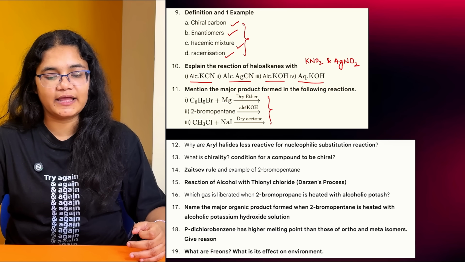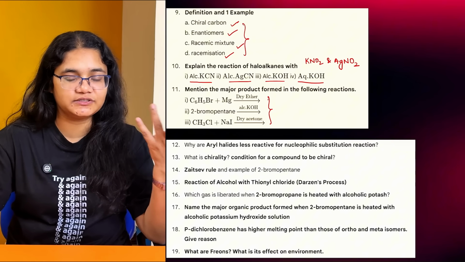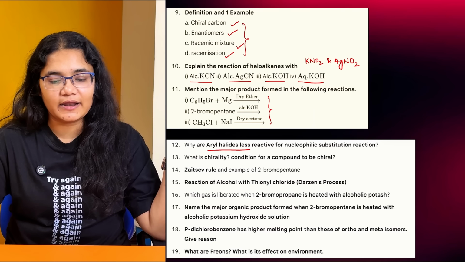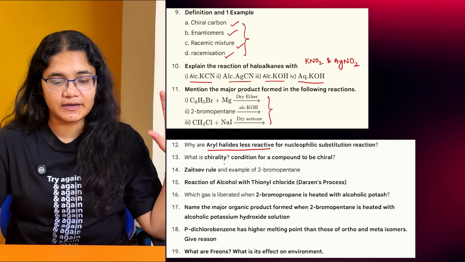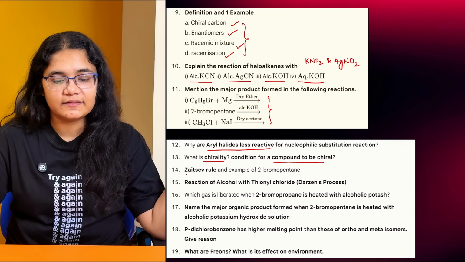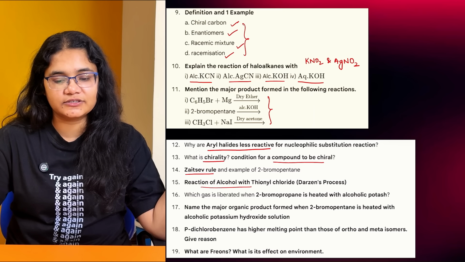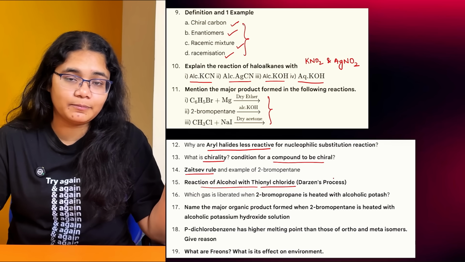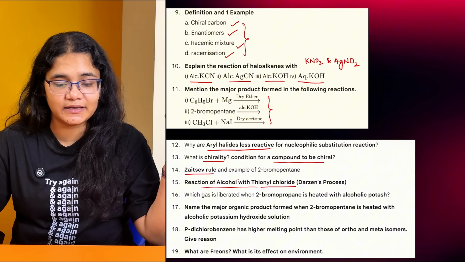Next, for all these reactions, fill in the blanks type questions will be asked. Any reactions can be asked, so you can just practice this. Next, why are aryl halides less reactive? Three reasons, very important question. What is chirality and the condition for a molecule to be chiral? Then Saytzeff rule, and then you have the reaction of alcohol with thionyl chloride. That is the most preferred method for the preparation of haloalkanes. What is the reason behind that?